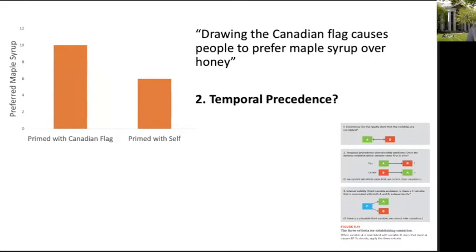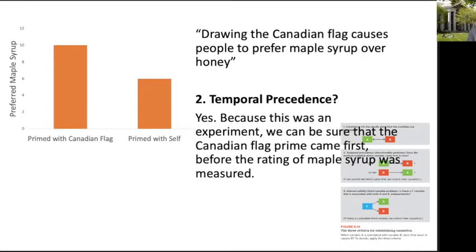What about temporal precedence? Yes, this checks out too. Because this was an experiment, we can be sure the Canadian flag group came first, or the prime came first, before they rated maple syrup. This might seem like kind of a no duh, but of course this is why we do experiments, because then we can be absolutely sure that what we think is the causal variable, we make people do that first, and then we measure their preference for maple syrup. So temporal precedence is met in any experiment.